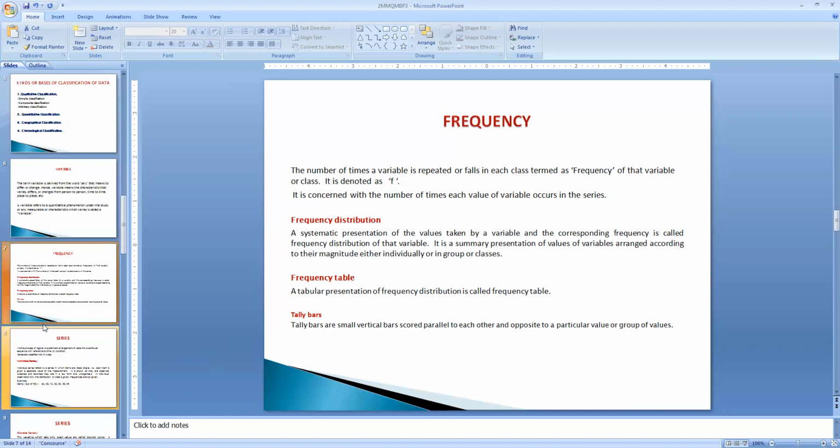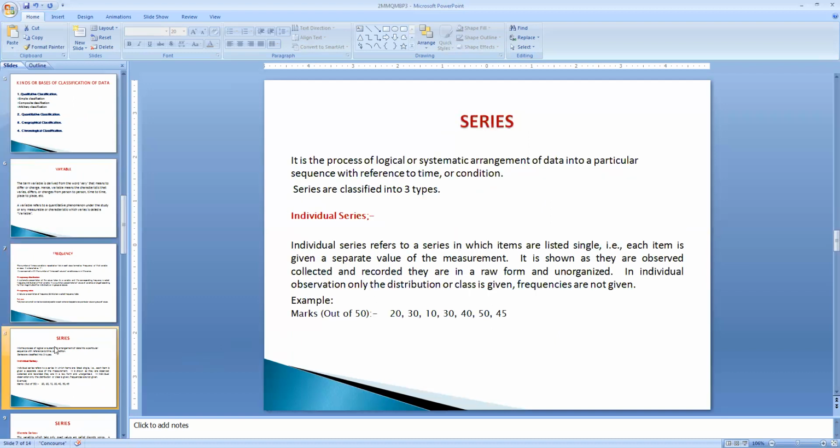And the next term is series. What do you mean by series? Series is nothing but the systematic arrangement of the data, and it can also be called a sequence. The arrangement of data either in ascending order or in descending order is called a series. Again, series are classified into three types: individual series, discrete series, and continuous series.